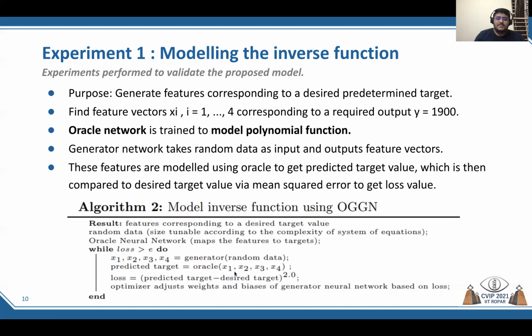Now the Oracle takes in the predicted features xi and predicts a target, and this target is modeled into a loss function by mean squared error. So loss is the mean squared error between predicted target and desired target. Now the optimizer in the generator neural network adjusts weights and biases based on this loss. So this is how we train a generator to model the complete inverse function.